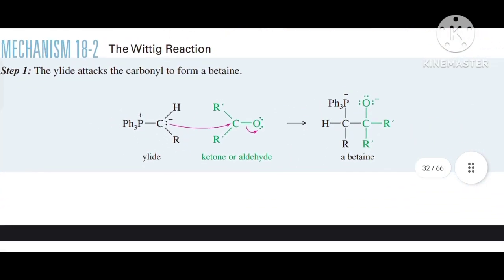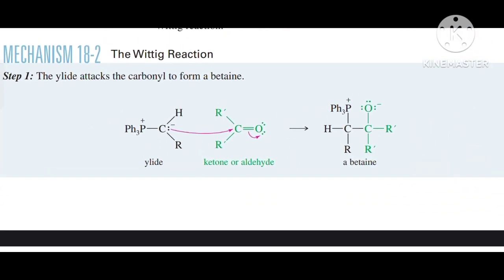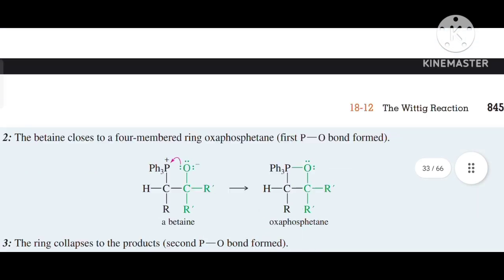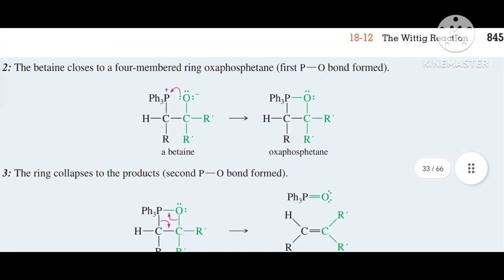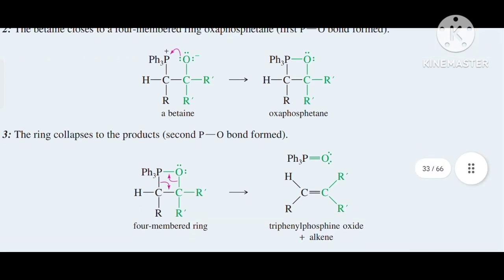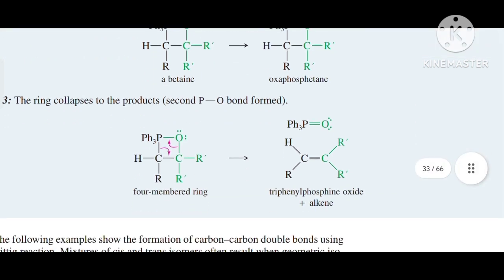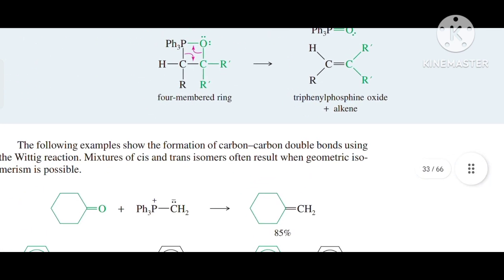So there is a mechanism of the Wittig reaction in which a phosphorus ylide reacts with a ketone or aldehyde, and firstly it is converted into a betaine. Then this betaine undergoes ring closure to form a four-membered ring oxaphosphetane, and this oxaphosphetane ring collapses and gives our alkene and triphenylphosphine oxide.